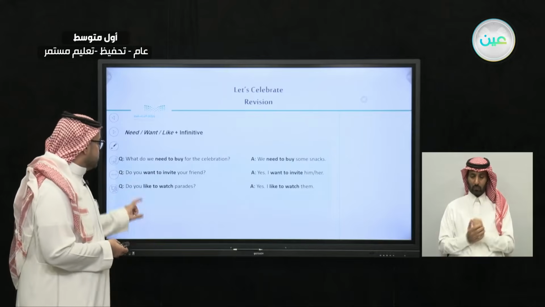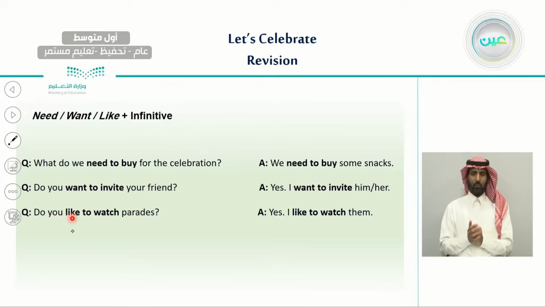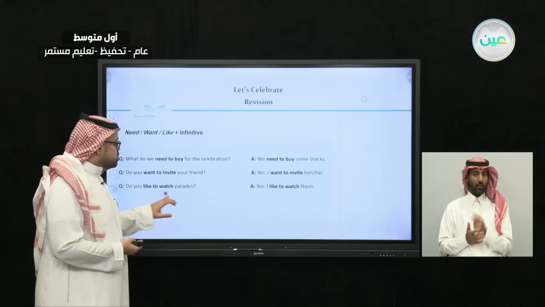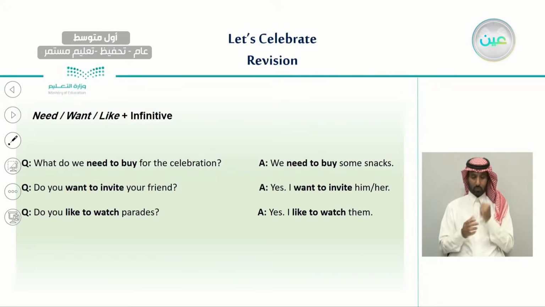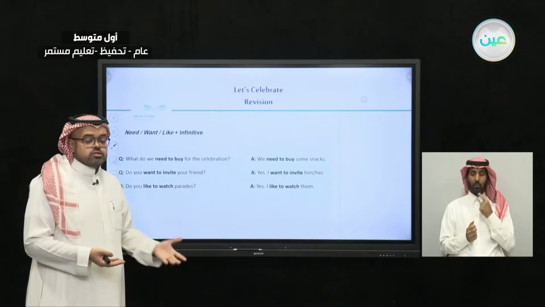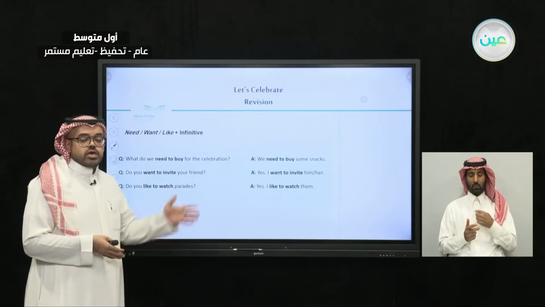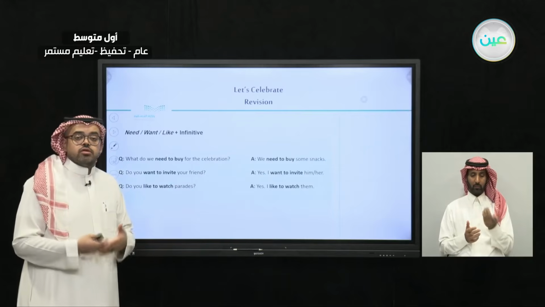And the last one is like. We use like to talk about our preferences, the things that we like or love and the things that we don't. So, do you like to watch parades? Yes, I like to watch them. This is the difference between these three verbs: need is about necessity, want is something you want to do at a specific time, and like is about preferences, the things that you like.